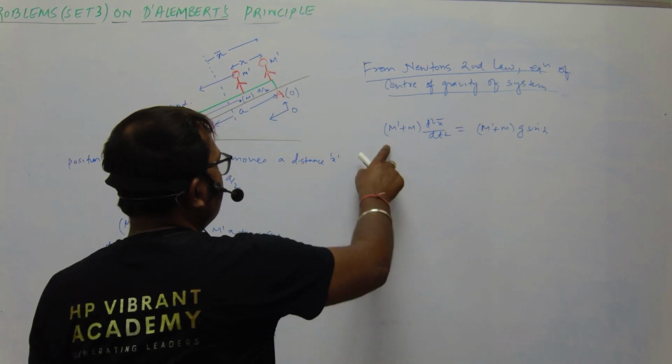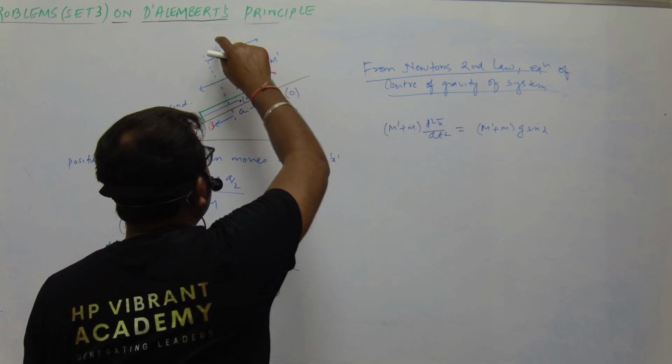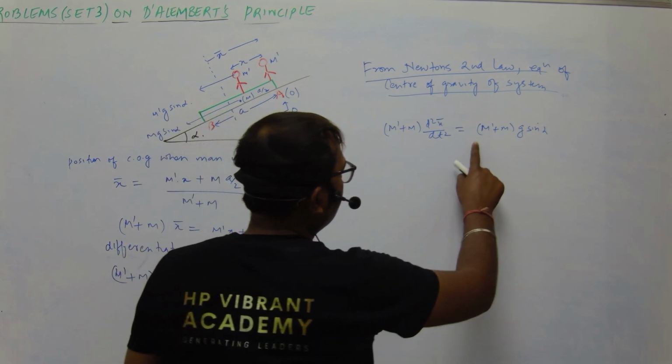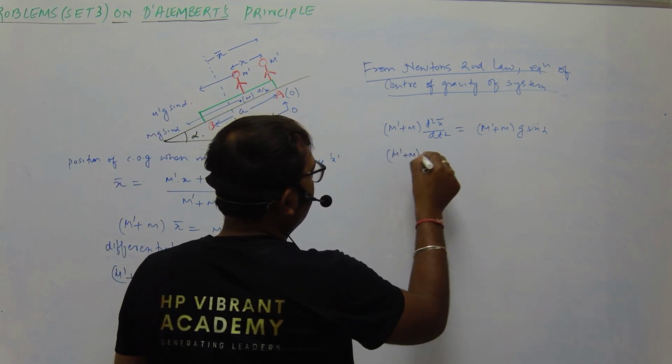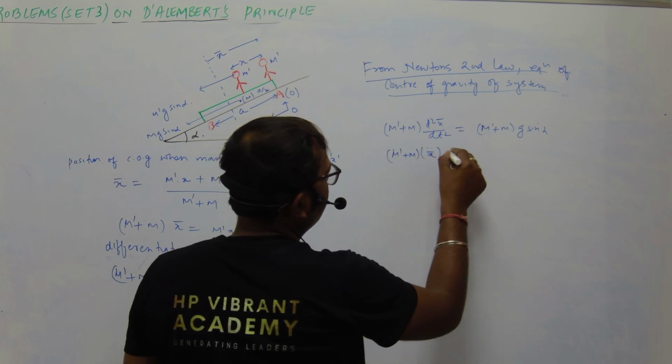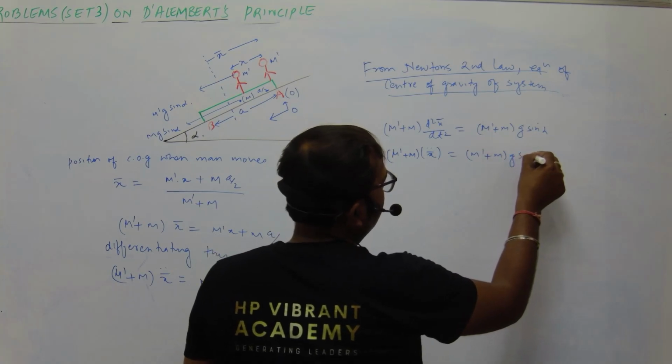So the mass of the system is M' + M into the double differentiation of the position of center of gravity, is equal to the force. Okay, so we have (M' + M) x̄ double dot is equal to (M' + M) g sin α.